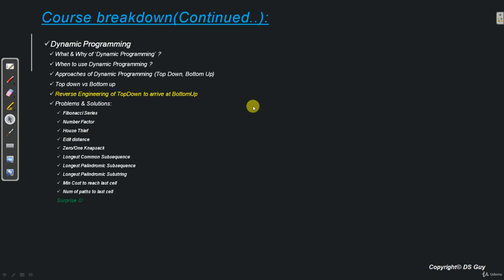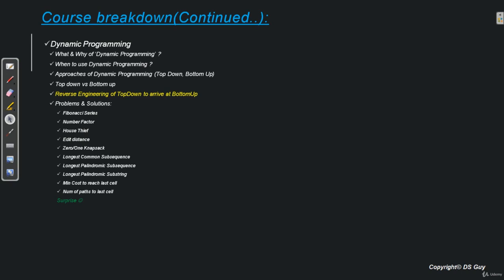So one problem that we have commonly noticed with students is that they can create a top down solution for any dynamic programming problem, but if we ask them to solve the same thing using bottom up, or vice versa, they are not able to. So this is where this subtopic comes into the picture. We'll first perform a top down solution and then do a reverse engineering to understand how the top down is working, so that we can arrive at a bottom up solution as well for the same problem.